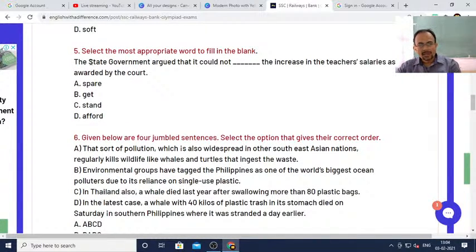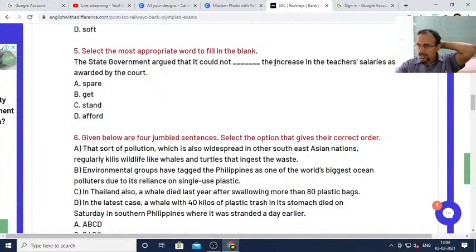Next: the state government argued that it could not dash the increase in the teachers' salaries as awarded by the court. It could not spare, get, stand, afford. What do you think should be the answer? Is it spare or get or stand or afford?